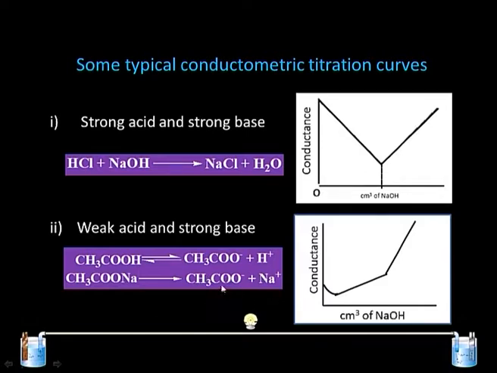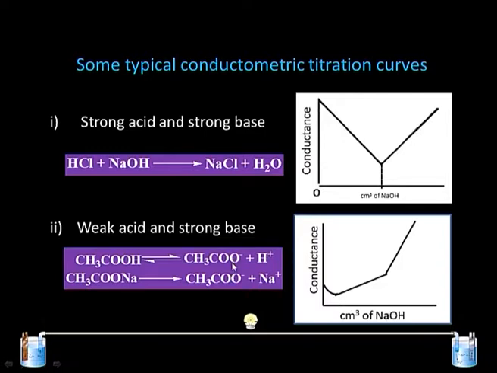This equation suggests that the acetate ion, which is present in the solution in excess initially, is going to suppress the formation of further acetate ion; that is, the common ion effect is going to play a role. So, what we see in this curve is that the conductance falls because the dissociation of